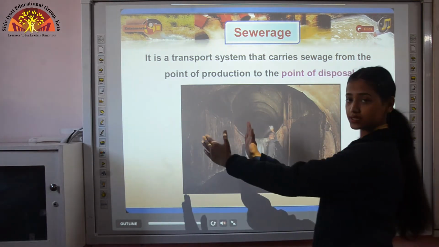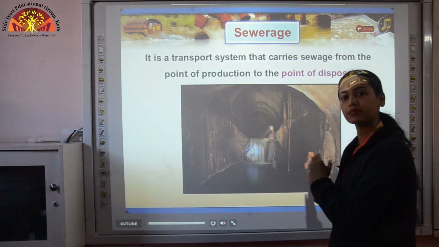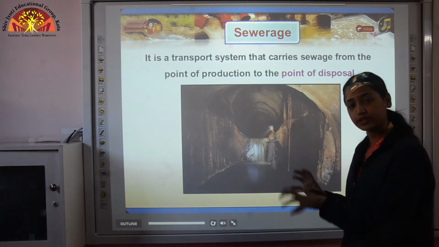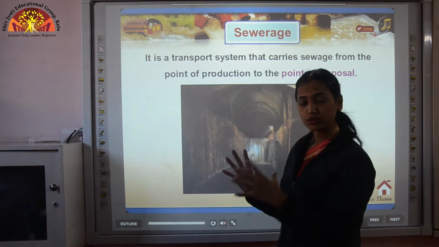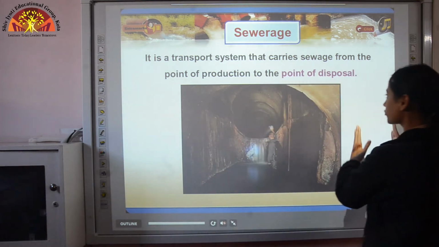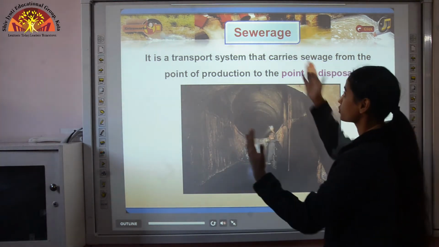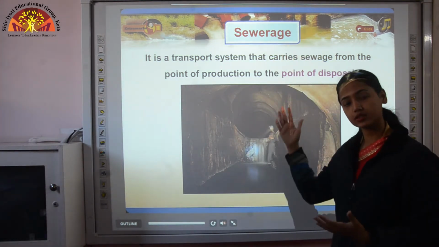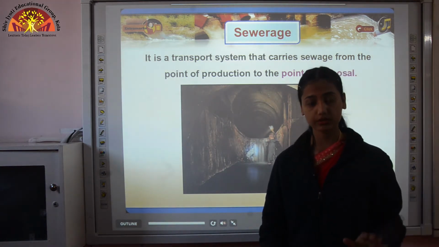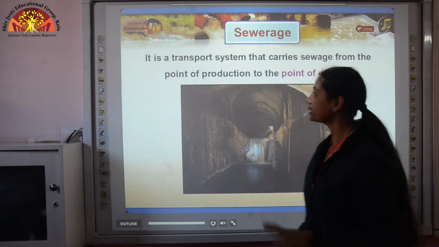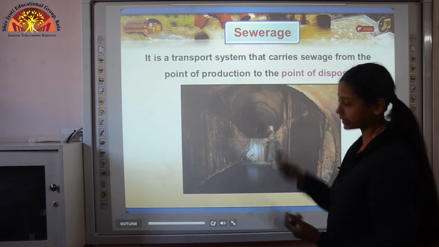So one point is the point of production. Now that wastewater is treated at some plant which makes that wastewater into clean water. So there is a connection between the point of production and the point of disposal. That complete connection, that complete transport system, is known as sewerage or the sewerage system. Like suppose if you have to move from Kota to some other city, then you need a transport system. Similarly, the sewage also needs a transport system, and that is known as sewerage.